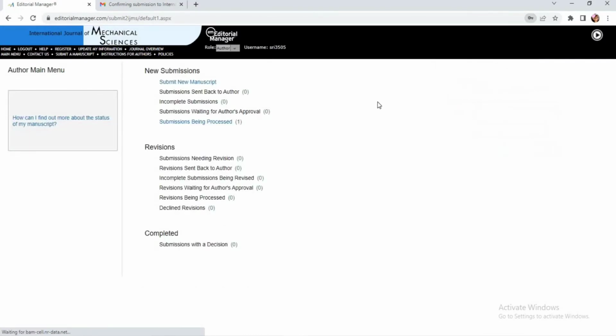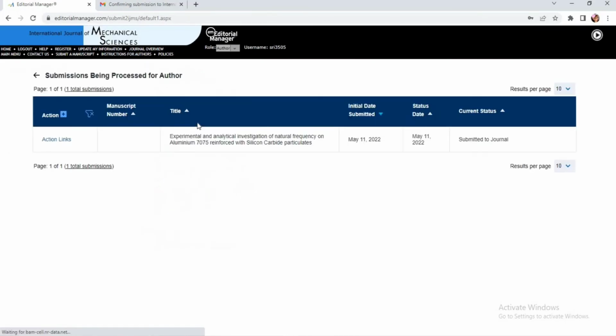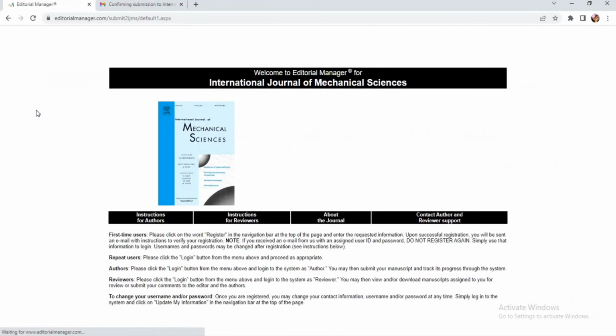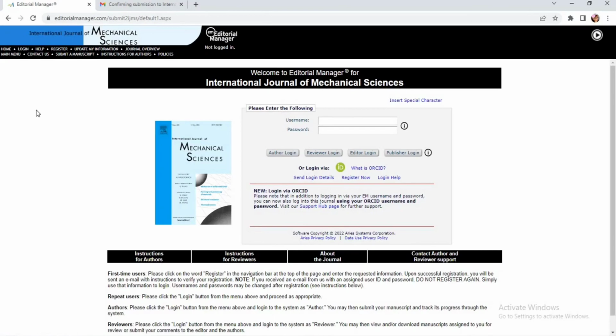That takes you inside the International Journal of Mechanical Sciences. The submission clearly says that the submissions are being processed. This is the title of the manuscript, the uploaded date and the status date. As of now, it is submitted to journal. Let me log out. This is the step-by-step procedure to submit the manuscript for the International Journal of Mechanical Sciences under Elsevier publication.